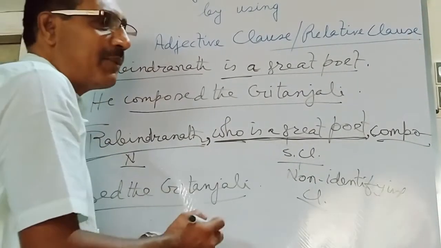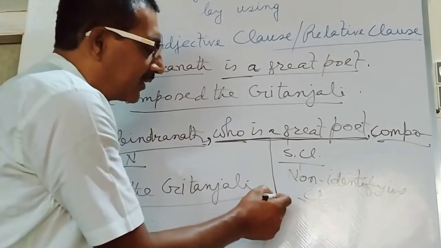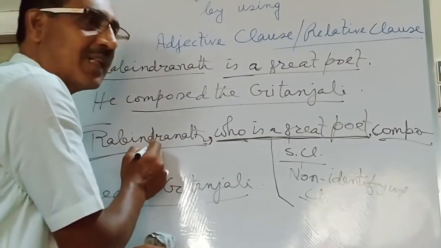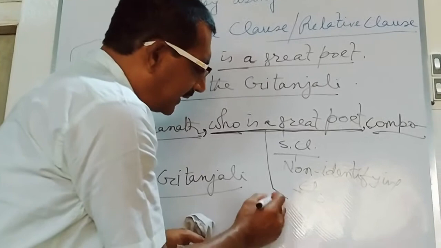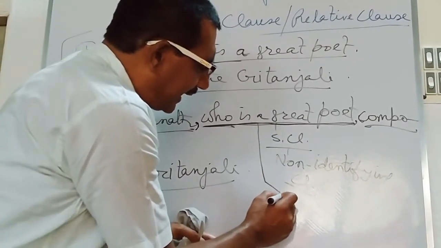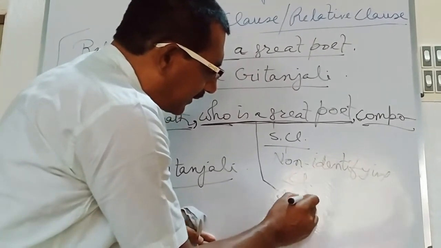In the non-identifying clause, it is information which is not essential or necessary to describe something about Rabindranath. This is the non-essential or inessential information.